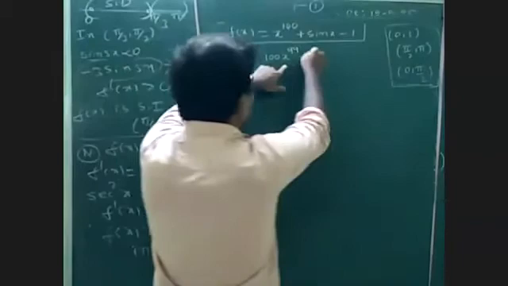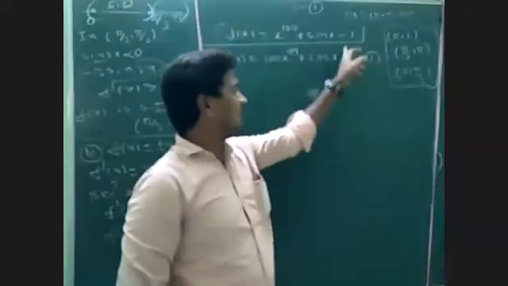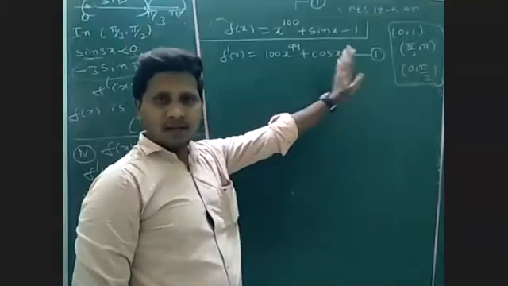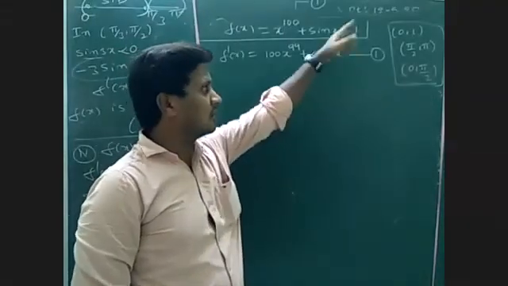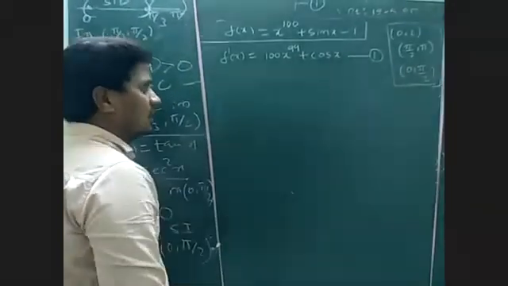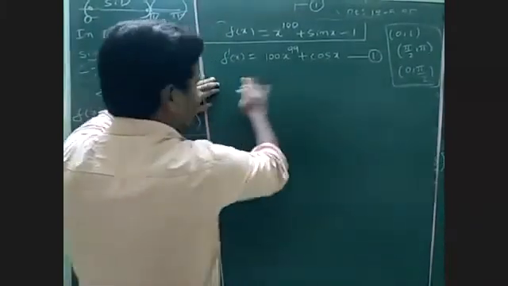The sin x derivative is clearly cos x, and the derivative of 1 is clearly 0. Now we have to check whether f dash of x is greater than 0 or less than 0 in the given interval, on which interval it will be decreasing. They are asking about decreasing. Let's see one by one.